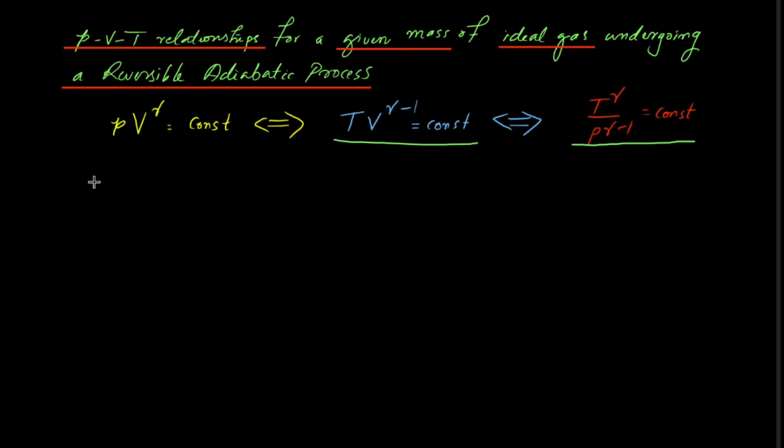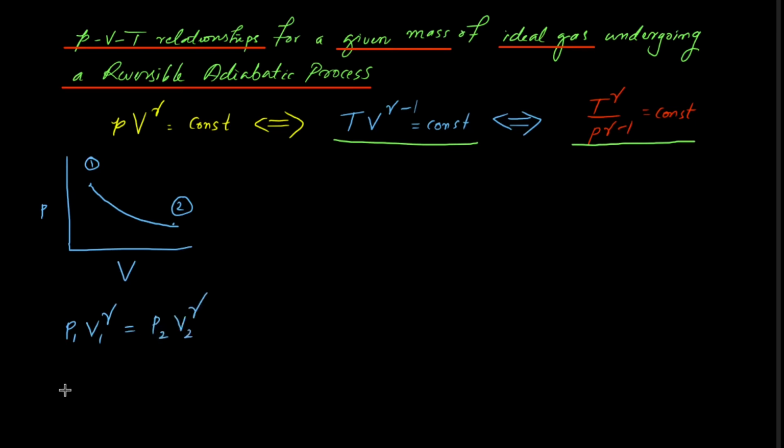For a process from 1 to 2, say we have our PV diagram, and the process is a reversible adiabatic process from 1 to 2. Then between the states 1 and 2 we can write P1 V1 raised to gamma is equal to P2 V2 raised to gamma. So P1 by P2 equal to V2 by V1 raised to gamma.